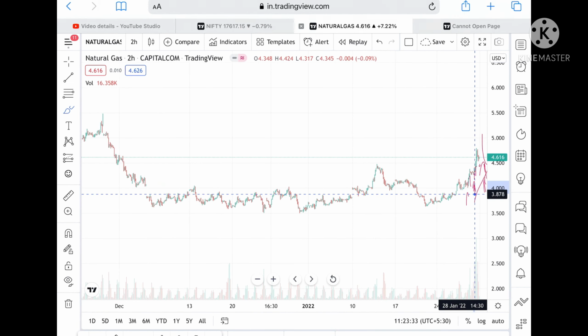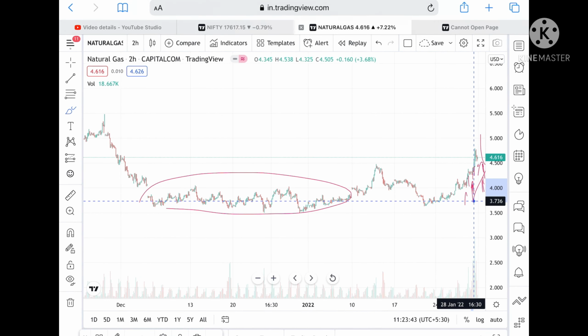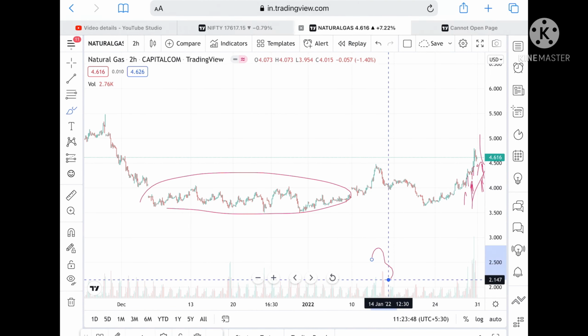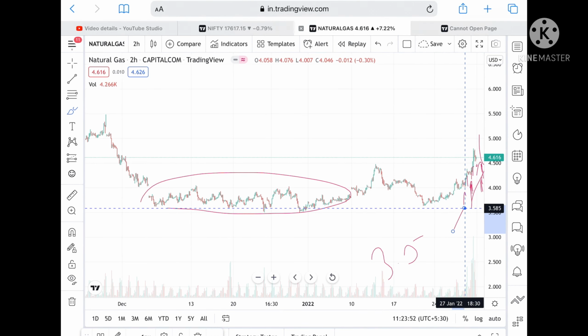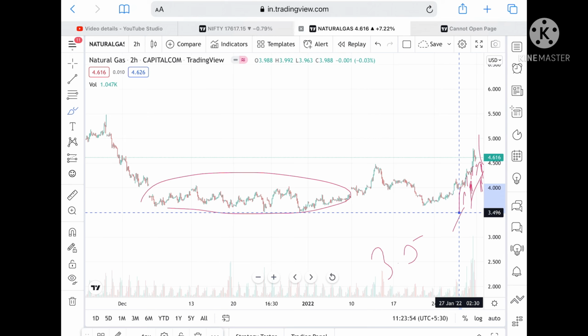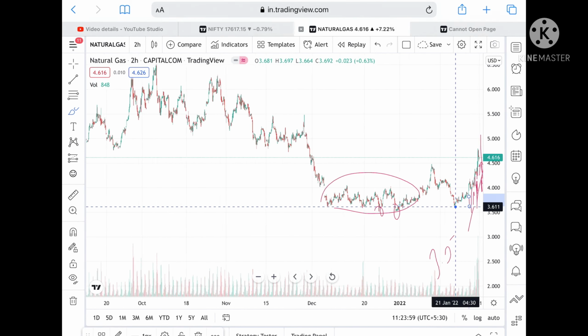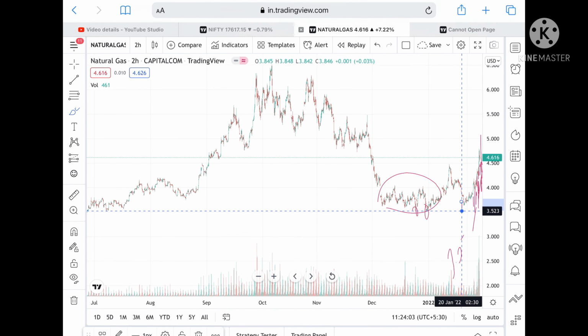Why? Because this is the particular range where natural gas price has been for so long. So if it goes below this level, then we can see a level of 3.709. If it doesn't sustain this level, keep this in mind, it can come down to a level of 3.594. Then we can see it can go further low to a level of 3.496. These levels are already tested here, so the probability of going down towards a level of 3.523 is very high, and from there it can come down even further.